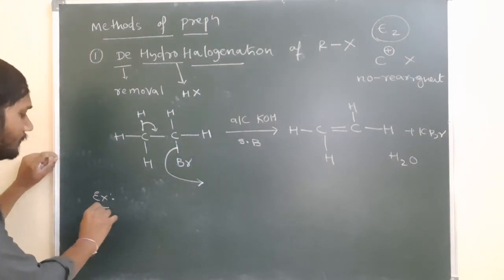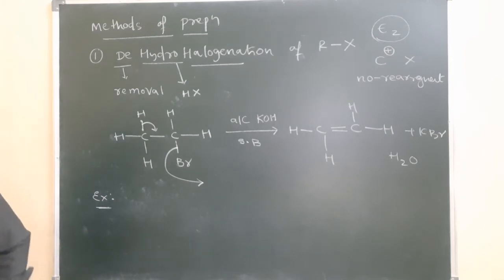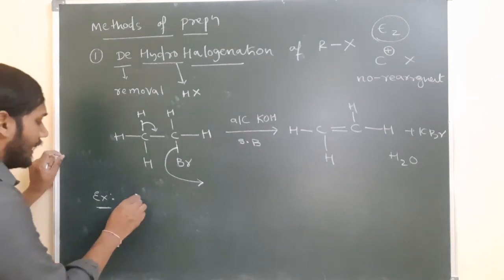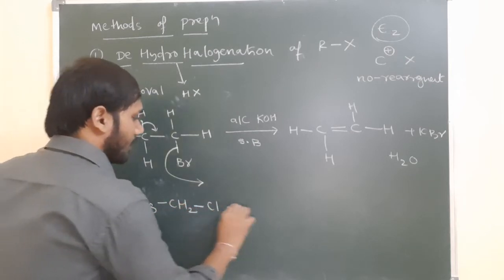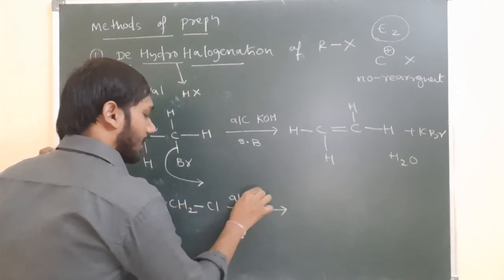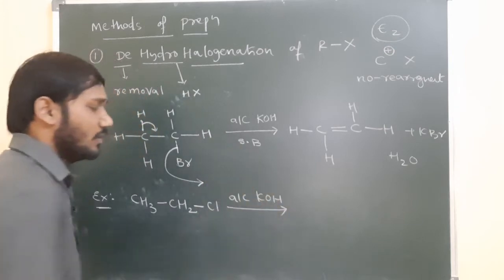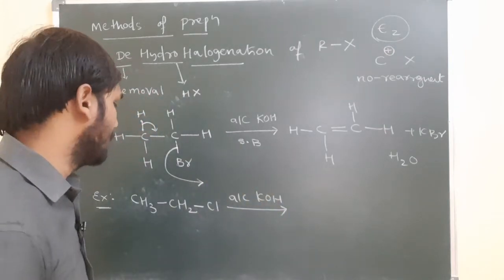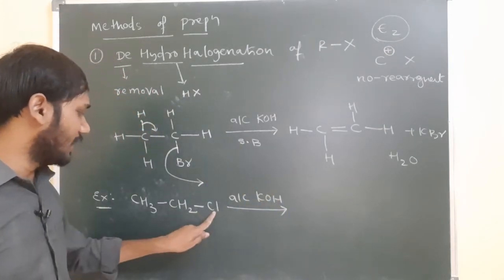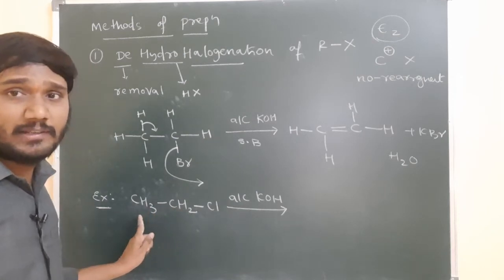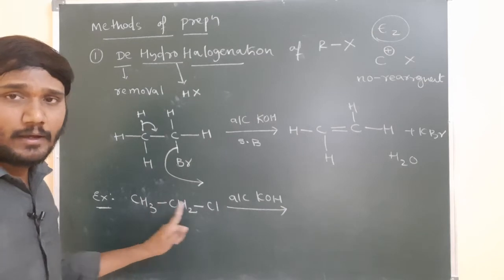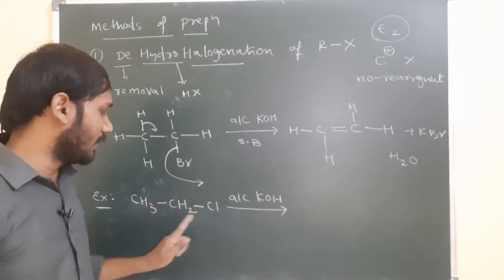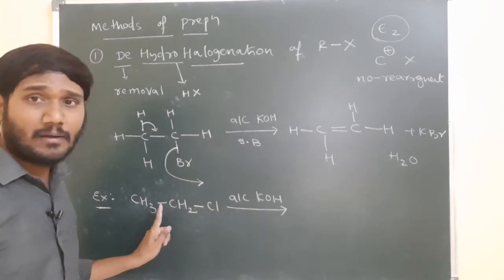For example, I am taking ethyl chloride, CH3CH2Cl, in the presence of alcoholic potassium hydroxide. What is the product? Chlorine is eliminated from one carbon and hydrogen from the other carbon. Chlorine takes the electrons and goes out as Cl minus, and hydrogen gives its bond to here.